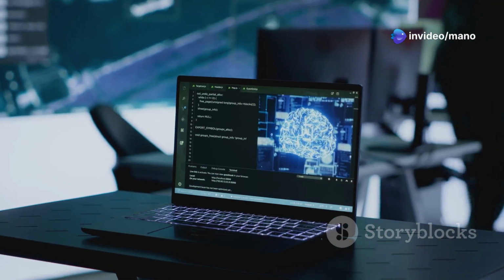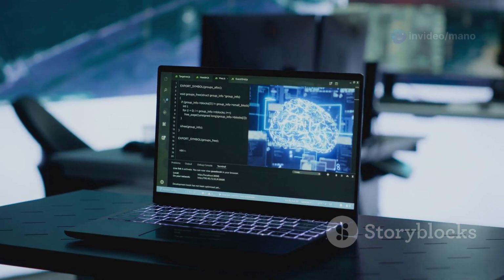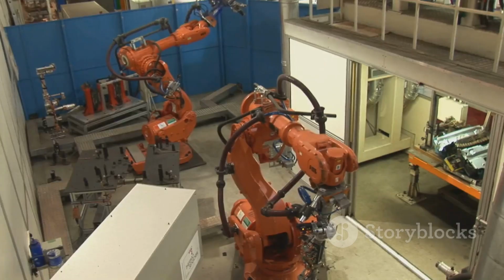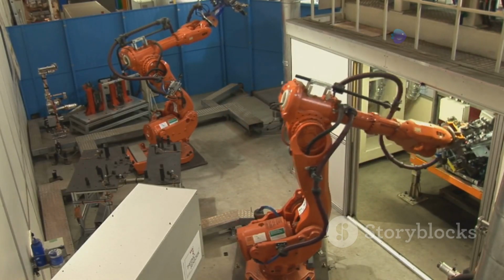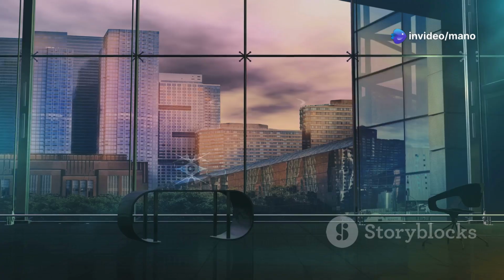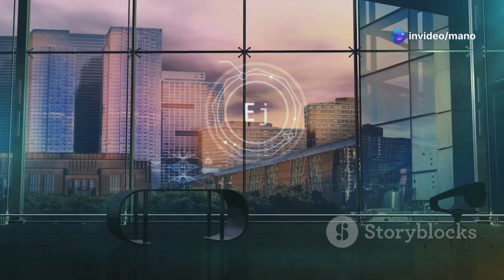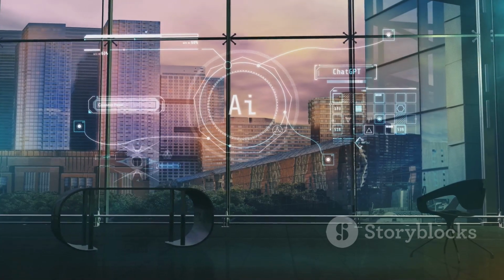Artificial intelligence, or AI, is a rapidly growing field that involves creating intelligent machines. These machines can perform tasks that typically require human intelligence. We encounter AI in our daily lives more than we realize. From self-driving cars to virtual assistants like Siri and Alexa, AI is already shaping our world.